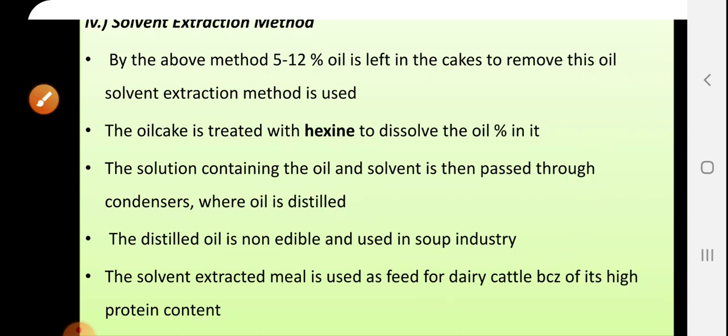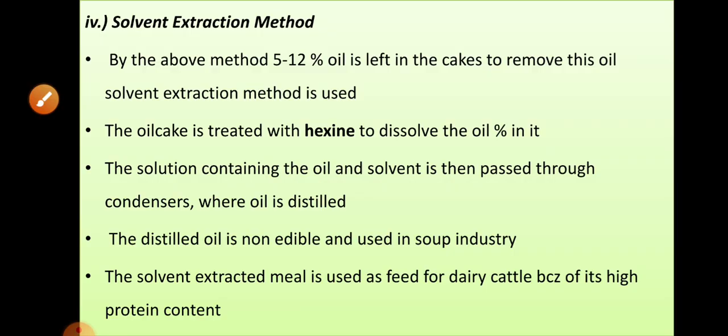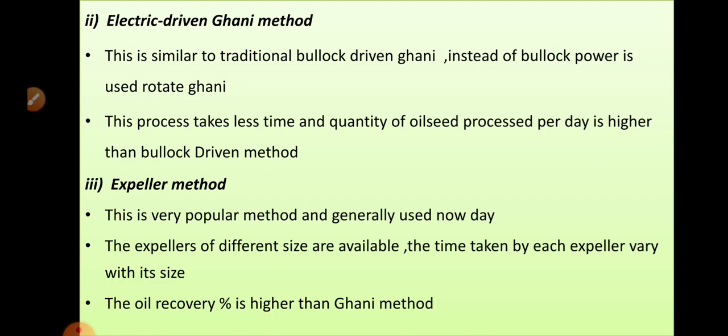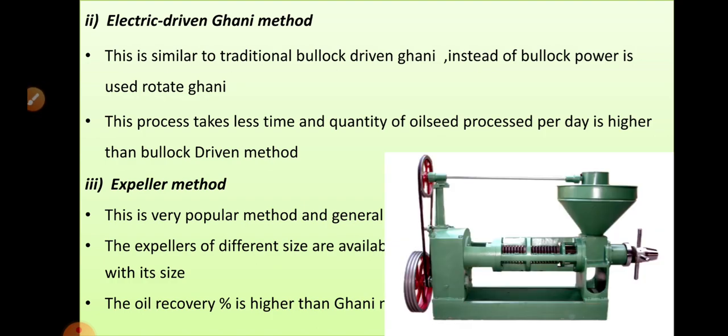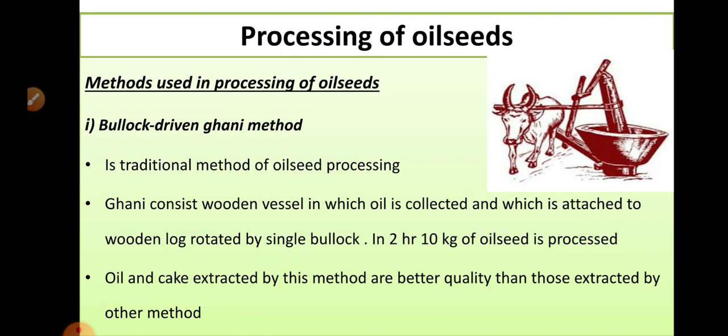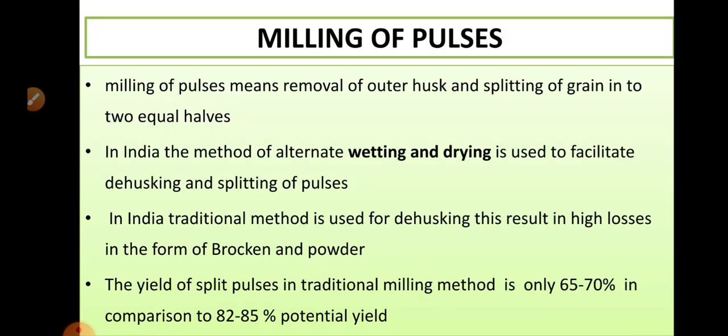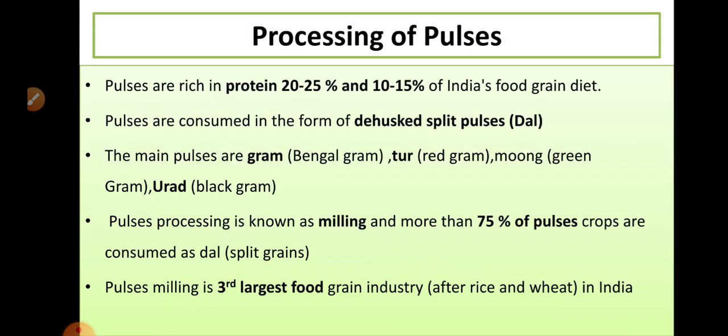Today we have seen the processing of pulses. These pulses are majorly processed in the form of dals because 75% of pulses are consumed as dals, and this dal processing industry is the third largest industry after rice and wheat industries.